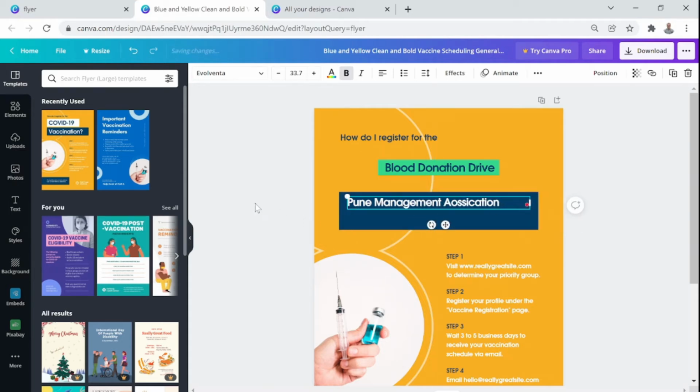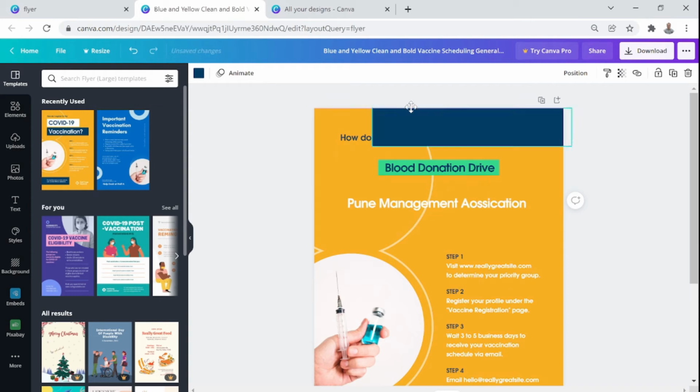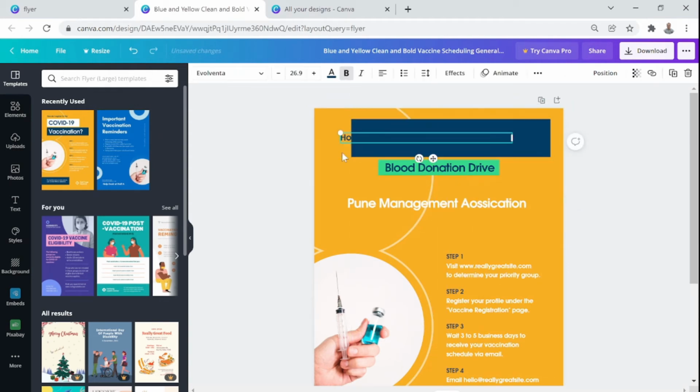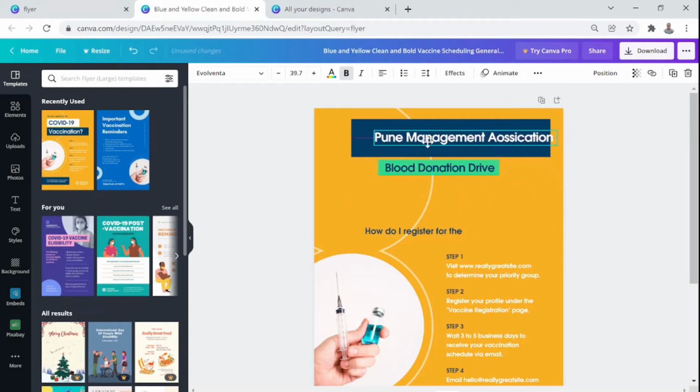Okay, and I think Pune Management Association needs to be highlighted, so I will make it slightly bigger than the font size of Blood Donation Drive, and I want everything on top. So what I'll do is move the text which came with the template temporarily. I'll move these, I'll do this.